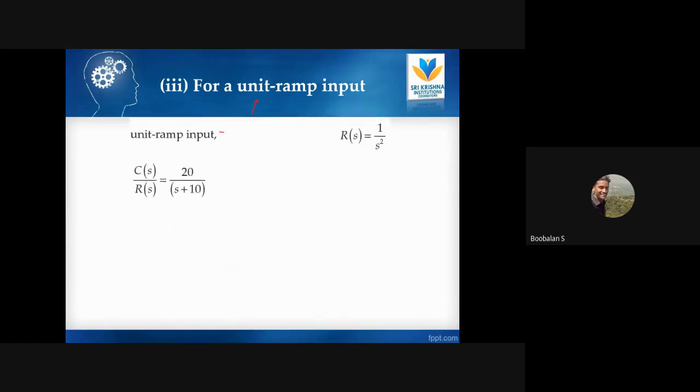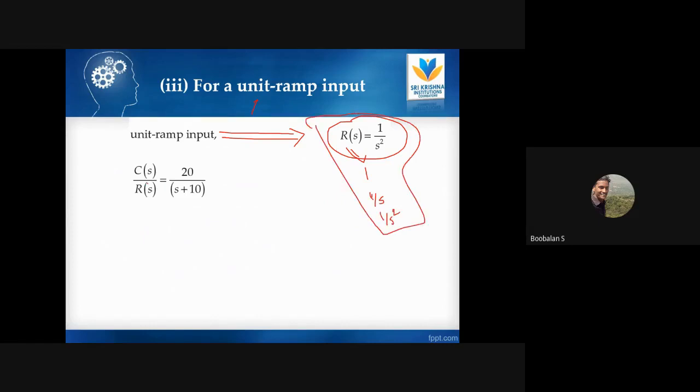So for a unit ramp input, R of S is 1 by S square, right? For a unit impulse, R of S is 1. For a unit step, it is 1 by S, and for a unit ramp, it is 1 by S square. This is something we already saw while solving with the test signals itself.